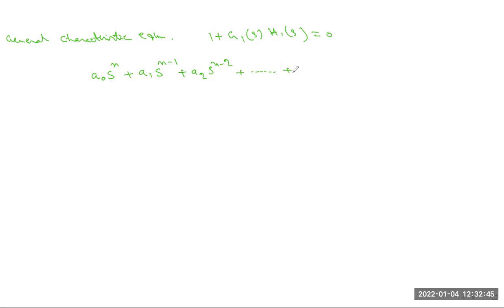This process is continuing, and last is an equals to 0. So this is basically one general characteristic equation for the polynomial format of the given required equation.